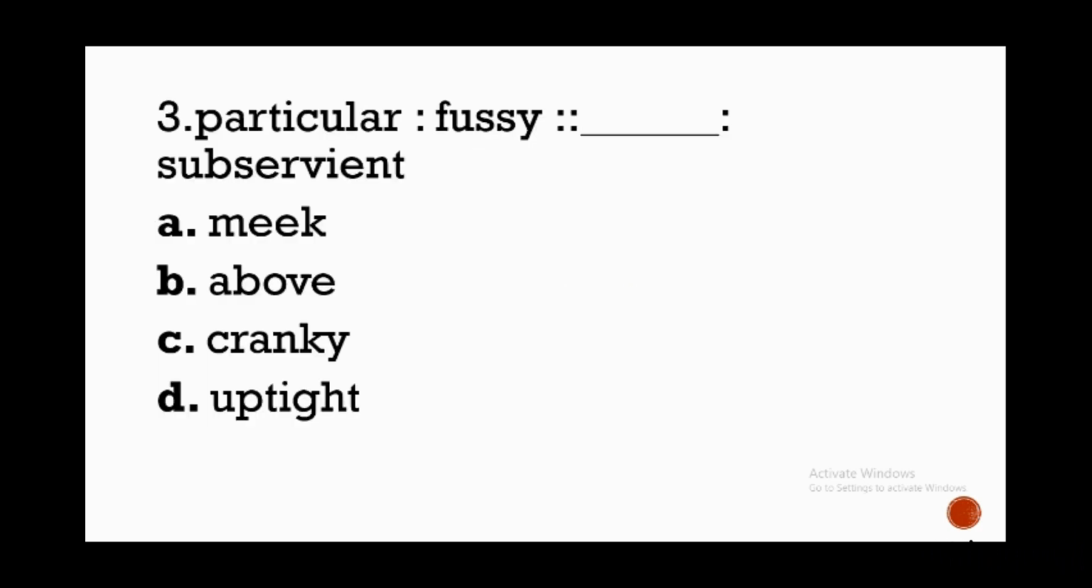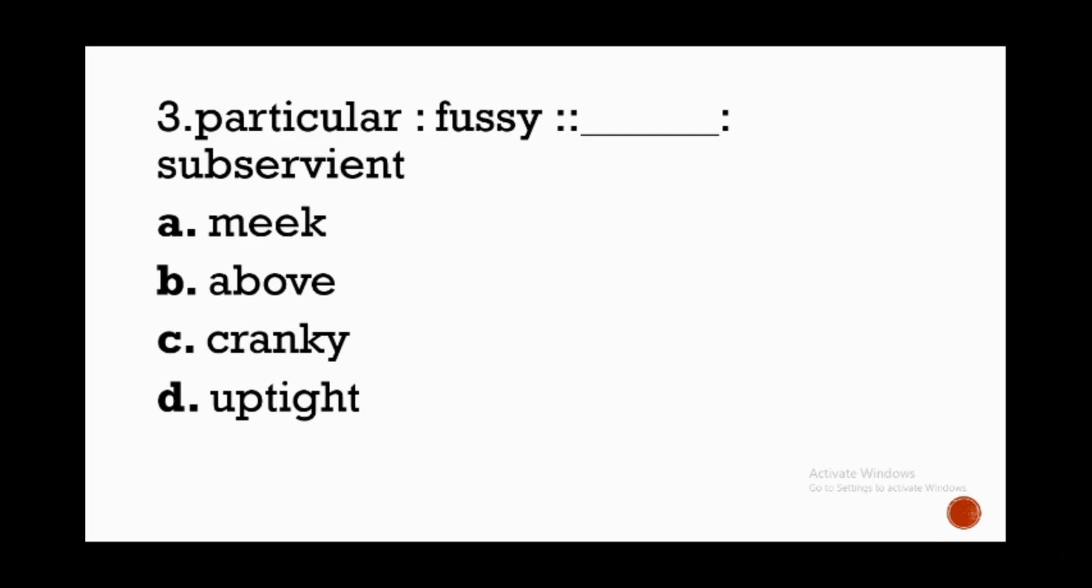Next, number 3. Particular is to fussy as blank is to subservient. Do not be so overwhelmed with the words if they are unfamiliar to you. Again, let's try to see the relationship between particular and fussy. Particular is synonymous to fussy. Okay, so that is the relationship. They have the same meaning.